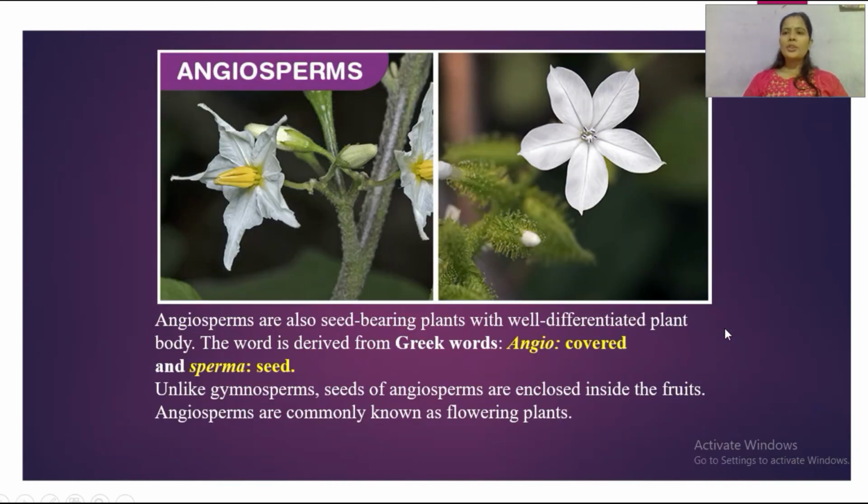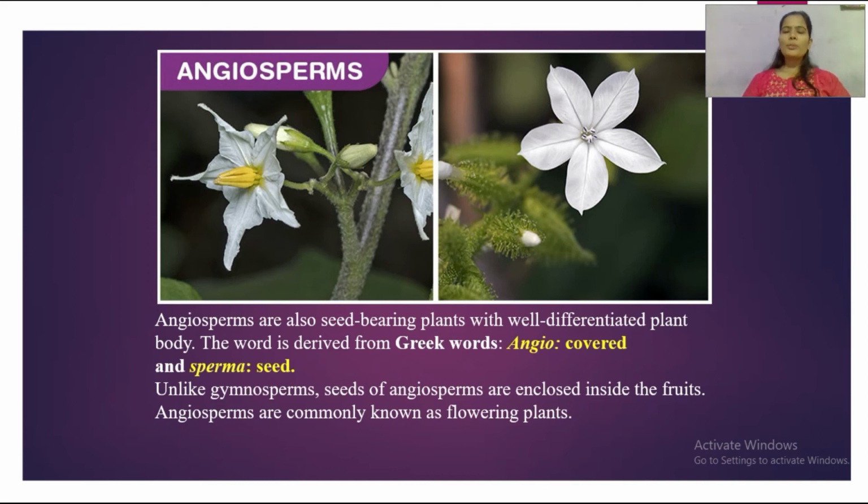Last one is the angiosperm division. Angiosperm is also called the seed-flowering plant and seed-bearing plant, with a well differentiated plant body and well differentiated vascular bundles. Angio means covered and sperma means seed. Seeds are covered, and this covering we call a fruit.